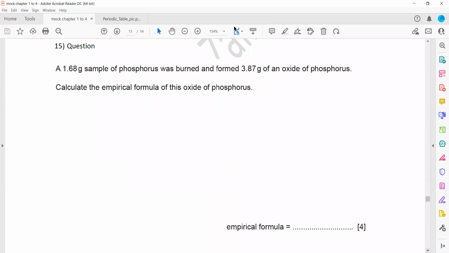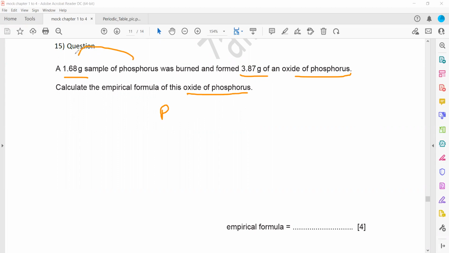Then question 15 is related to empirical formula. A 1.68 gram sample of phosphorus was burned, producing 3.87 gram of oxide of phosphorus. From 3.87 gram of oxide of phosphorus, calculate the empirical formula of the oxide of phosphorus. So we can use a mass or a percentage to get the empirical formula.